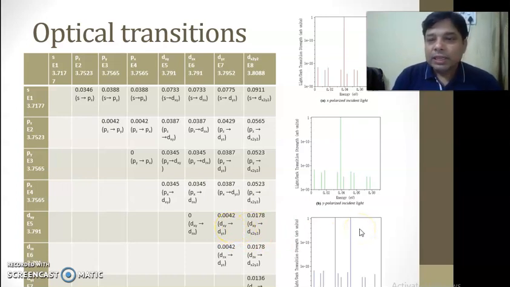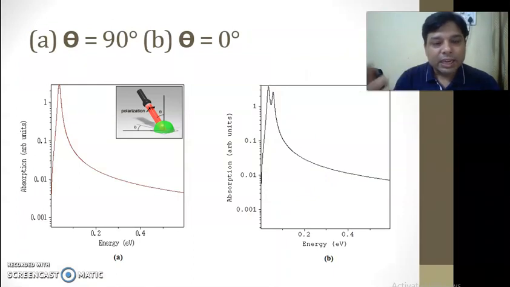So we can infer that the absorption is much more dependent upon the polarization of incident light. It can also be seen from the angle of incidence. As the angle of incidence changes from 90 degree to 0 degree, when theta is 90 degree, there is only one peak. When theta is 0 degree, there are 2 peaks. So this shows that the absorption by the quantum dots is very dependent upon the angle of incidence and the polarization of the incident light.